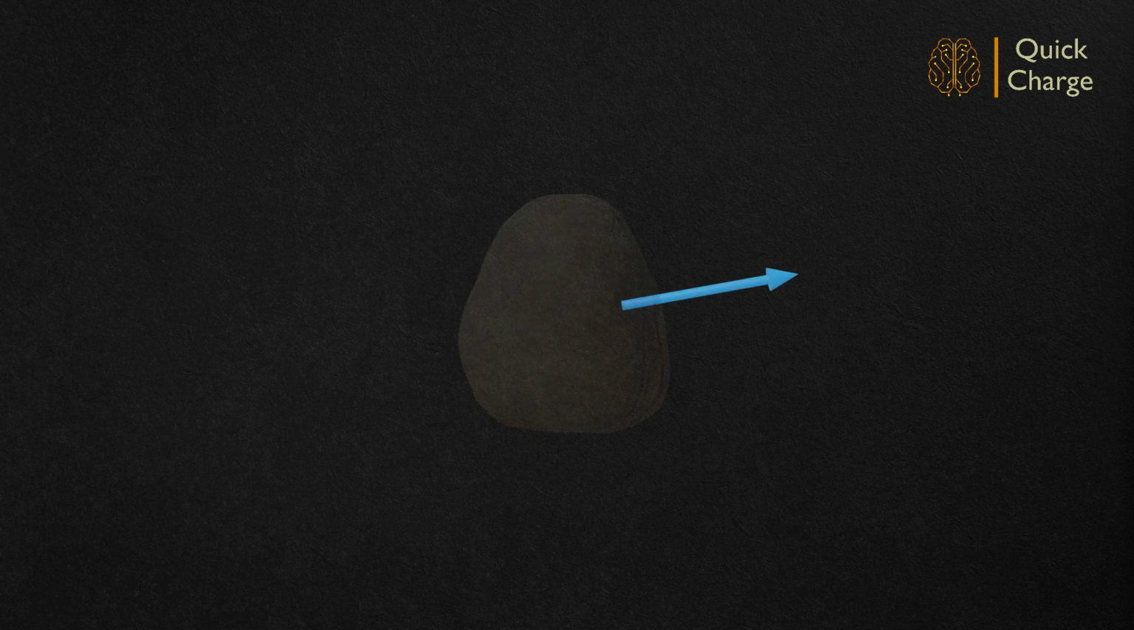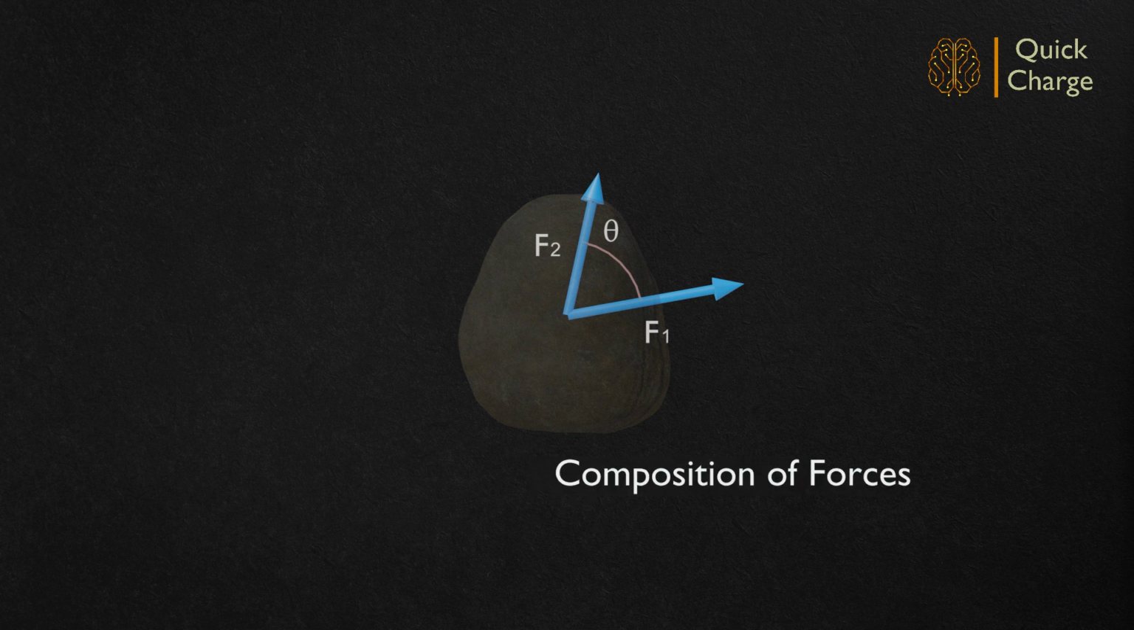Consider a simple concurrent force system with two forces F1 and F2 acting at an angle theta. Does an algebraic sum represent the net resultant force? No. However, these two forces can be combined to get a single resultant force. The resultant will have the same effect on the body as compared to the combined effect of two individual forces. The process of deriving the resultant force is called composition of forces.